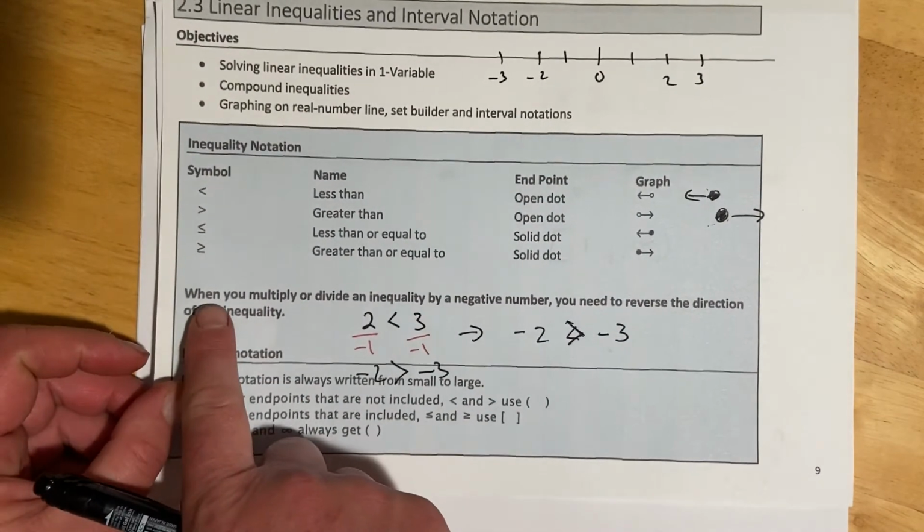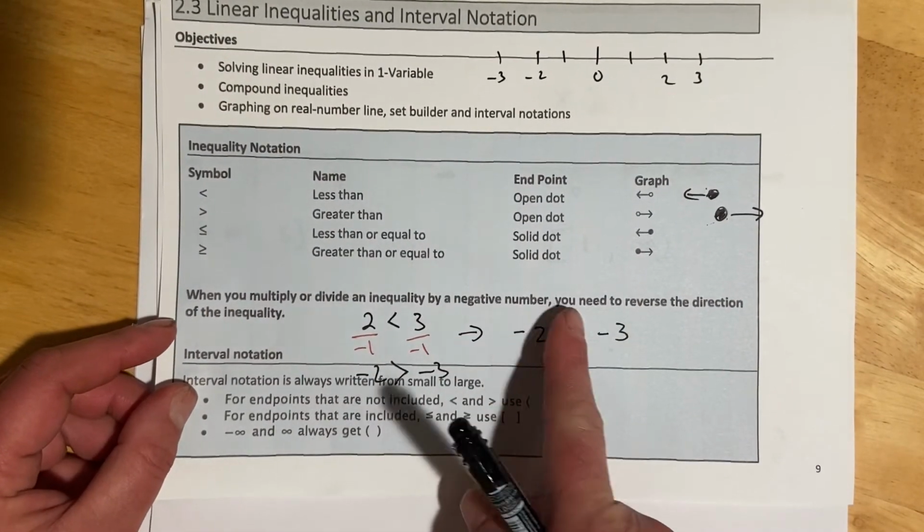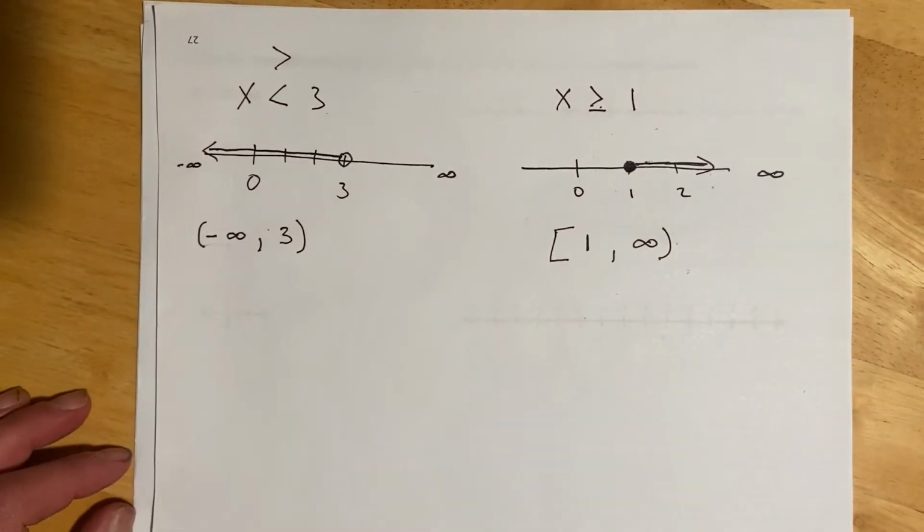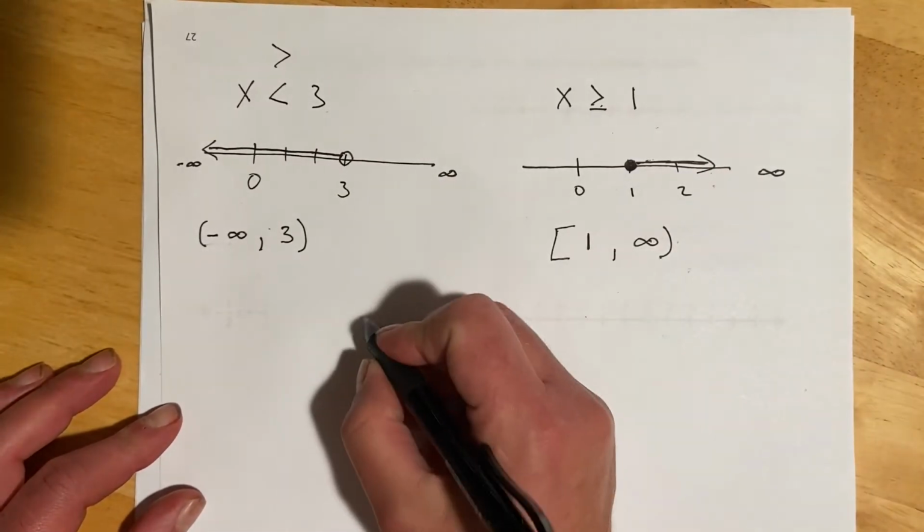The only other thing in here is when you multiply or divide an inequality by a negative number, you're going to need to reverse the direction of the inequality. Let me show you really quick why that is, and then I'll get into the actual examples.